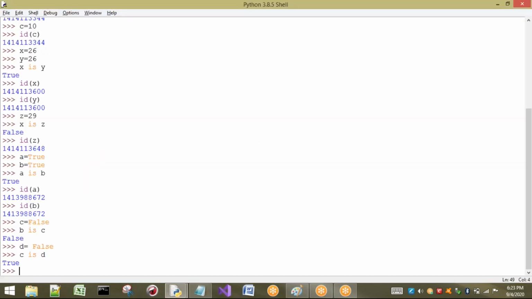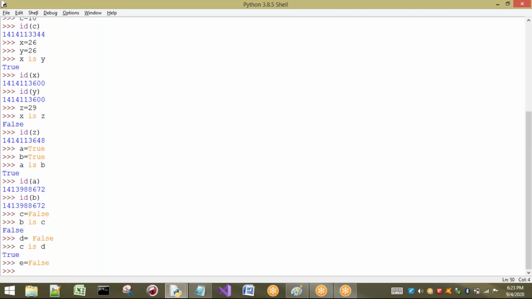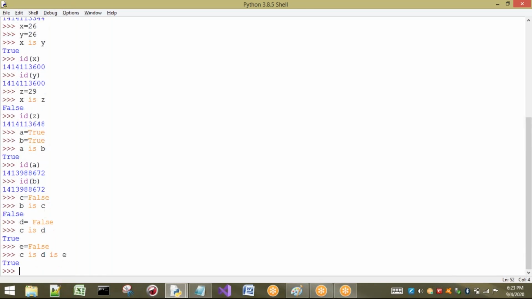Now I'm going to take one more thing, E equal to false, for example. Here I am going to consider whether C is D or not, and whether C is E or not. First it will check whether C is D. If that is true, it will again check for E. So I will show you, for example, C is D or not, is A or not.